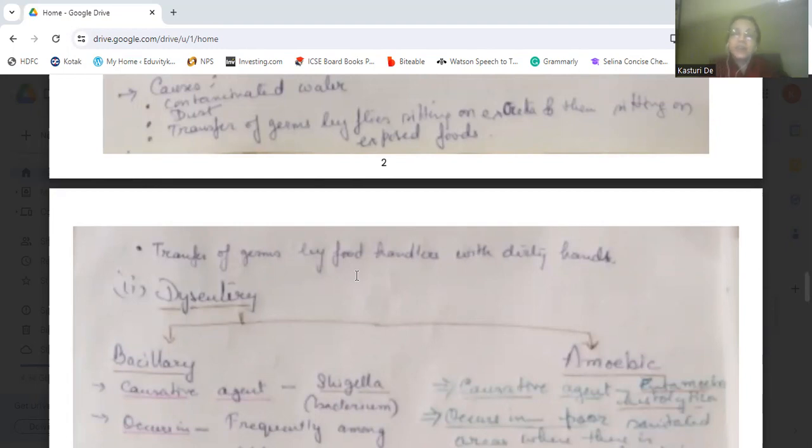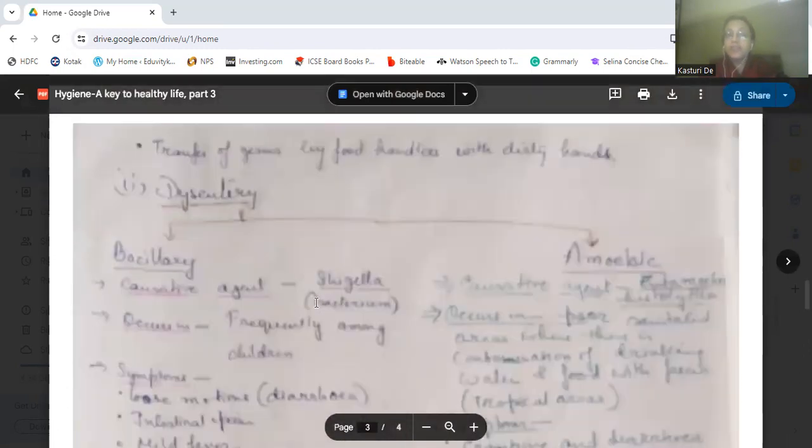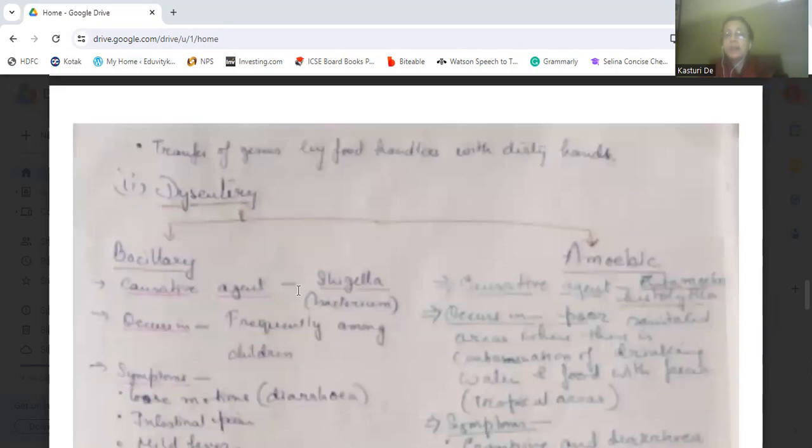Okay. Next, we come to dysentery, which can be of two types. Okay, that is bacillary and amoebic dysentery. Bacillary dysentery is caused by a bacterium which is known as Shigella. Okay, and amoebic dysentery is caused by Entamoeba histolytica.